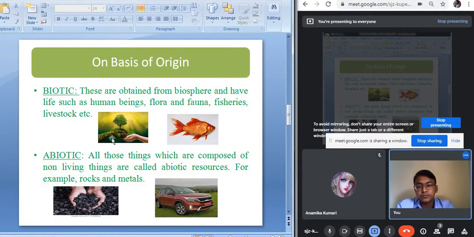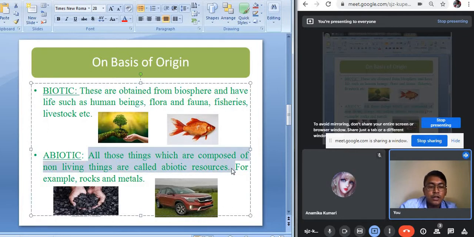On the other hand, abiotic resources include the non-living components of the earth's surface. All those things which are composed of non-living things are called abiotic resources. For example, the rocks and the metals.